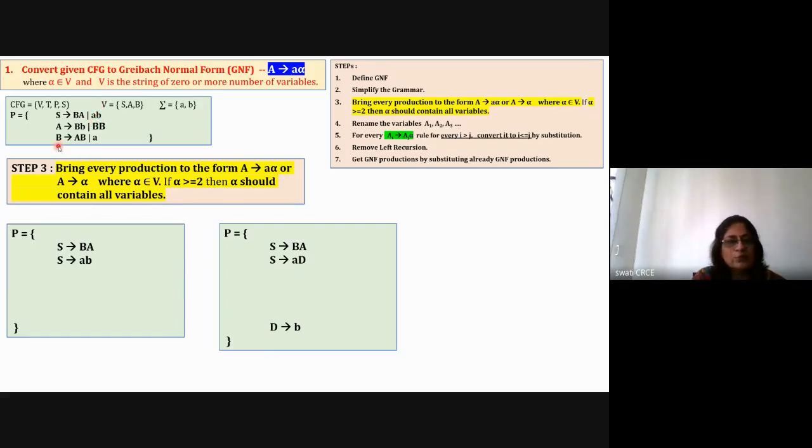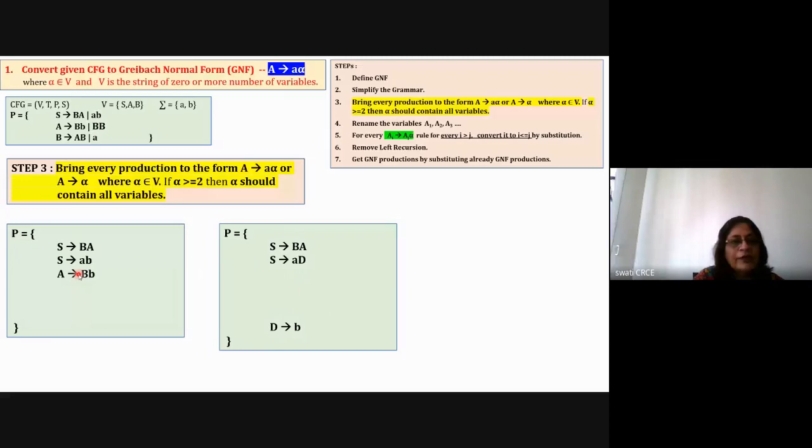Now take the next rule, that is A is equal to capital B small b. Again here it is starting with a capital letter variable, but after that a terminal. So it is not allowed. A terminal can be there only before the variable, and it can be there only once.